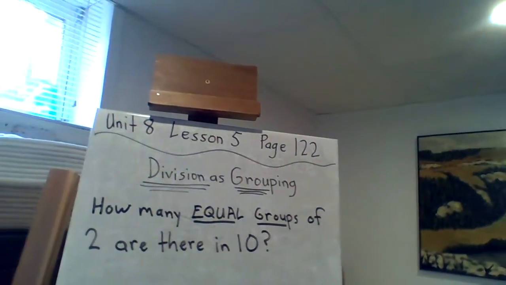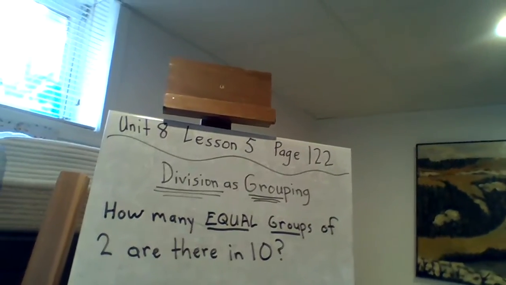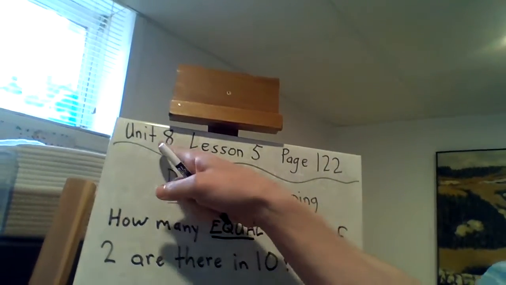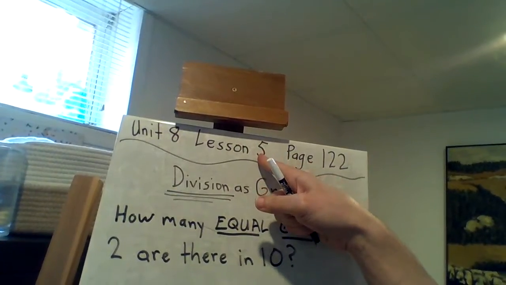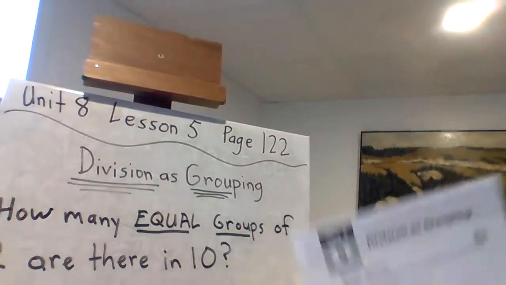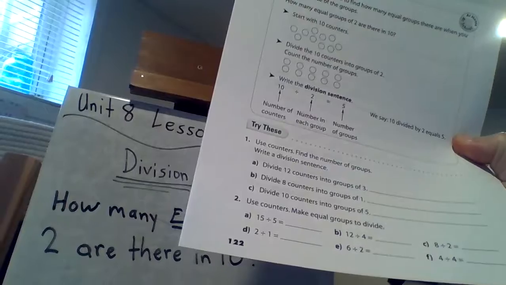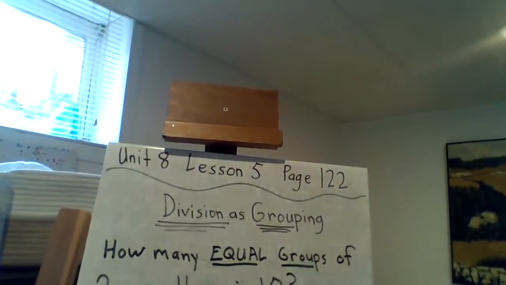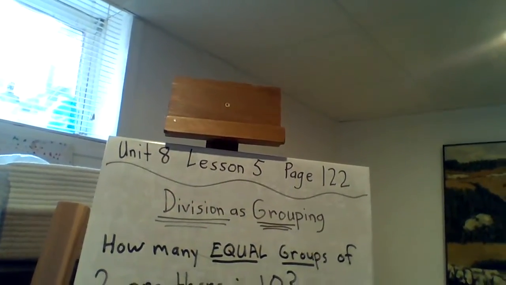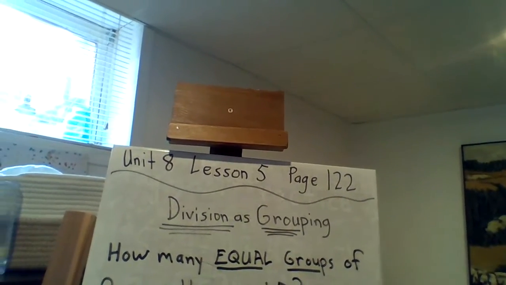Here we go. It is time for some new stuff. It's called division. It's basically dividing. It's really just the opposite. Think flip-flop. The opposite of multiplication. So we are on Unit 8, Lesson 5, page 122. And it's called division as grouping. Okay, so again, we're talking about groups just like multiplication, but it's dividing this time. It's the opposite of multiplication.